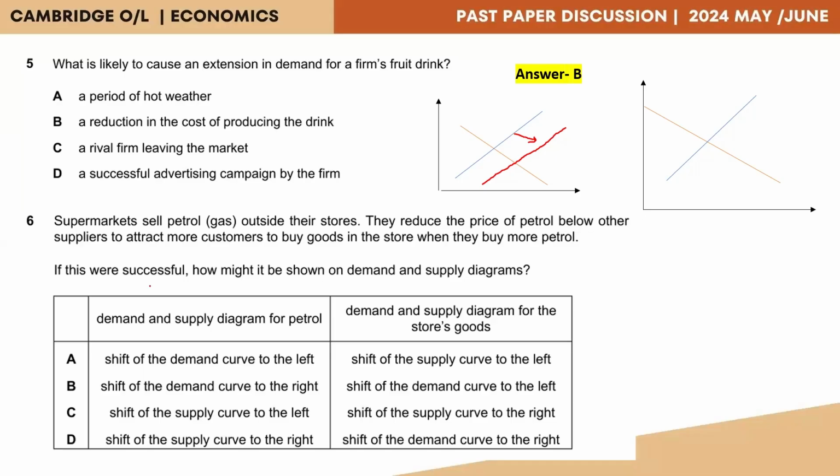So here we need the supply curve to shift to the right, and then it will increase the demand. So shift of the demand curve to the right. So we'll have more demand for our products in the store. So our demand curve would shift outward. The option that shows demand curve shifting outwards, that's this. And the supply curve shifting outwards is this. So our correct answer would be option D.